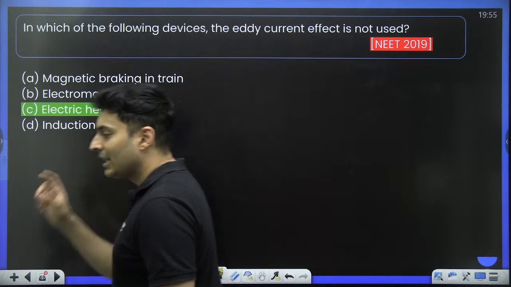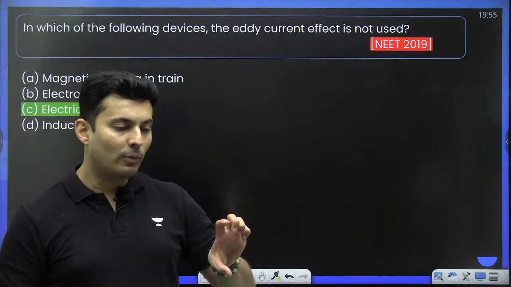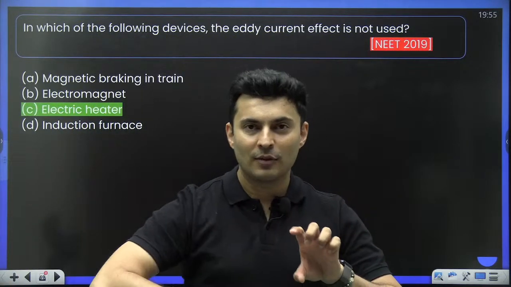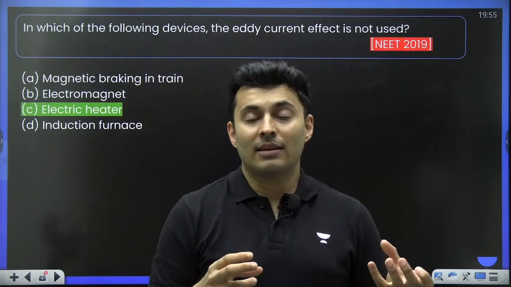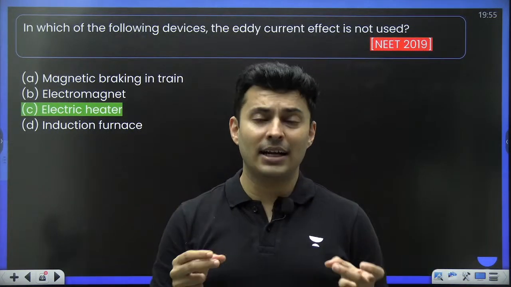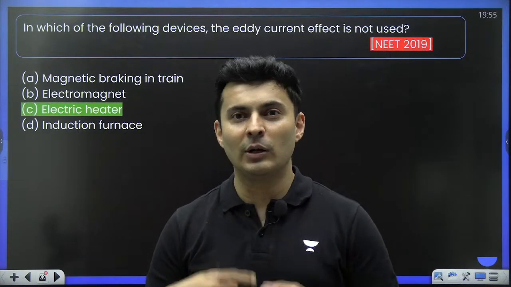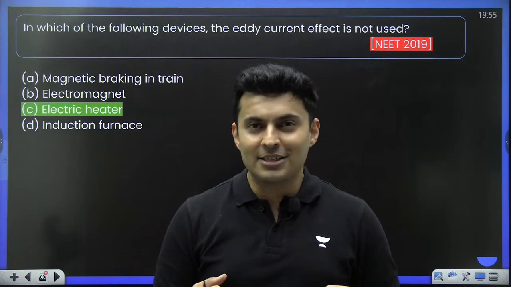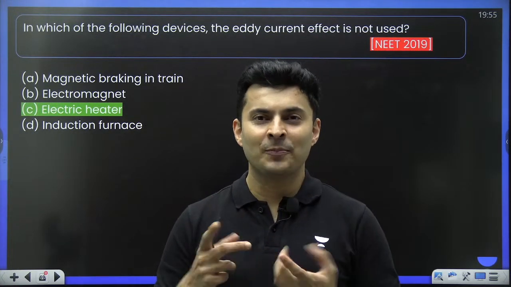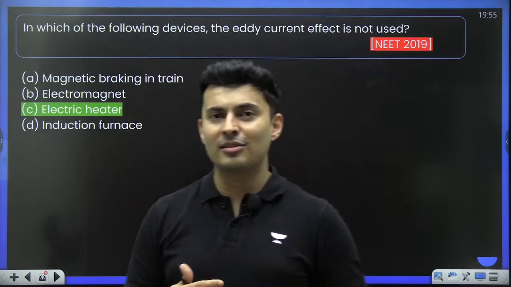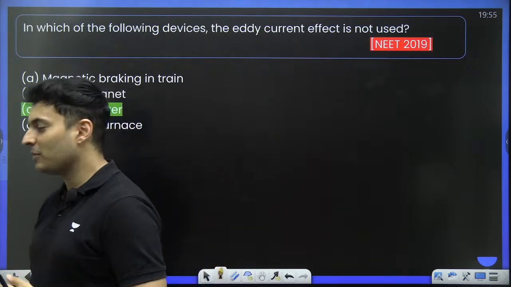No, it is not B. Electromagnet also uses eddy currents. So when you have an electromagnet, the current which is flowing inside that electromagnet will create magnetic field, it will create current inside that, and there will be some loss inside that electromagnet. Again, when you turn off the current, again the field changes, again the flux changes, EMF, current, again some heat loss. So there are hysteresis losses in an electromagnet, so that is also going to make use of eddy currents.